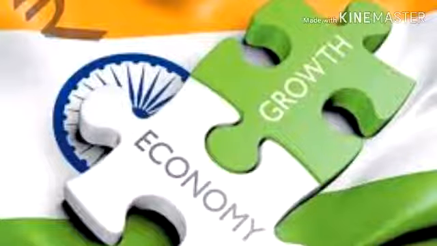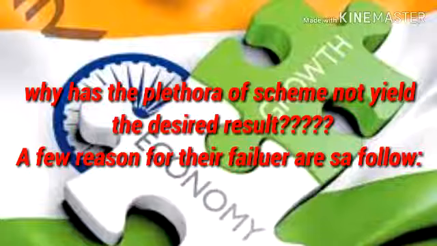PFRDA. Under the scheme, the government will contribute 1,000 per year to each NPS account opened in 2010-11 for the next 3 years, that is 2011, 12, 13, 14. The benefit will be available only to persons who join the NPS with a minimum contribution of 1,000 and a maximum contribution of 12,000 per annum.